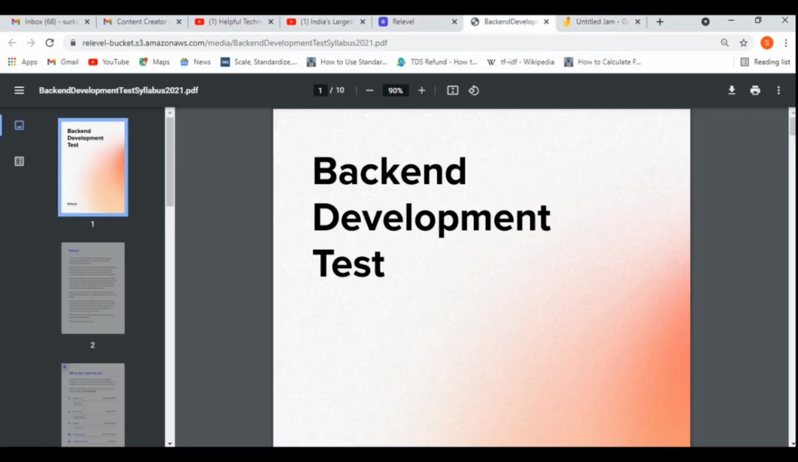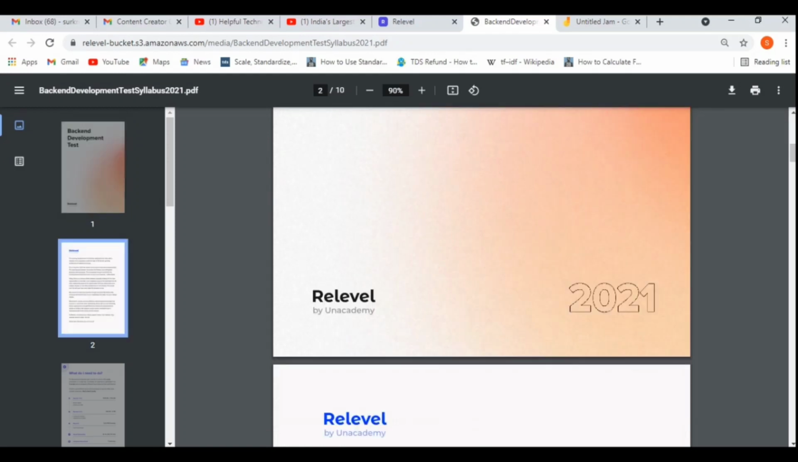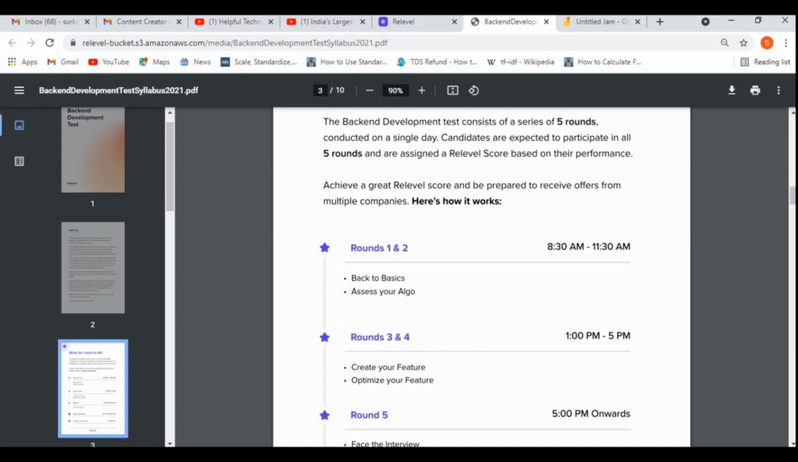So in this video, we will be discussing the backend development test syllabus, the pattern, etc. In the upcoming videos, we will be discussing the front-end development syllabus and pattern. So now let's see its pattern and the test.